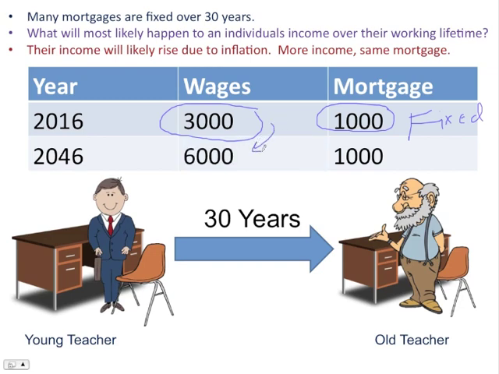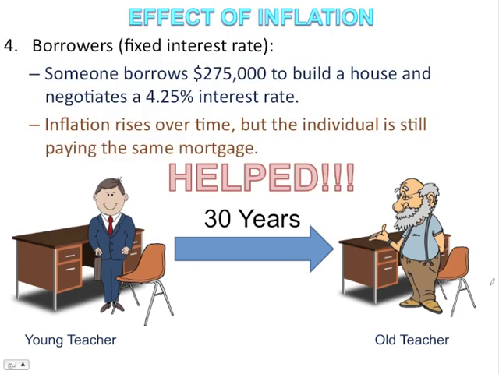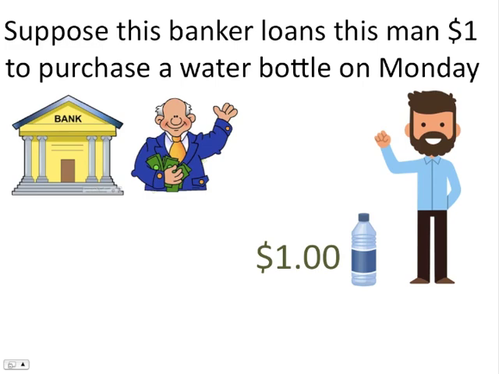Why have they doubled? Well, they have a COLA built into their contract. That COLA is adjusted for inflation. So their wages went up due to inflation. Therefore, they can now pay this mortgage easier than they could when they first started as a teacher. Subsequently, this teacher in some ways is helped by the inflation. They borrowed money, they locked in their interest rate, they hedged against inflation. Time passed, they got paid more, but they can pay their mortgage back much easier than they could prior to that point.